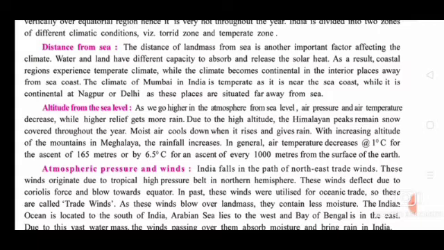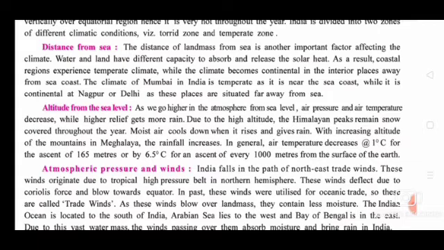So in the landmass, the wide area of land, the interior places get less moderation from the sea. That is why the climate of Mumbai in India is temperate, as it is near the sea coast.